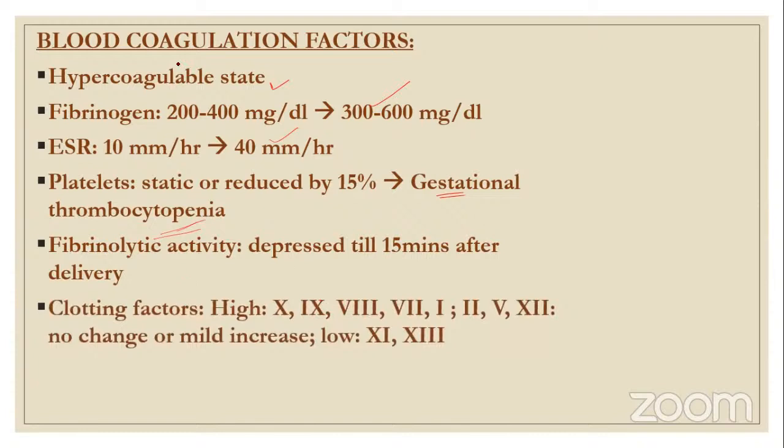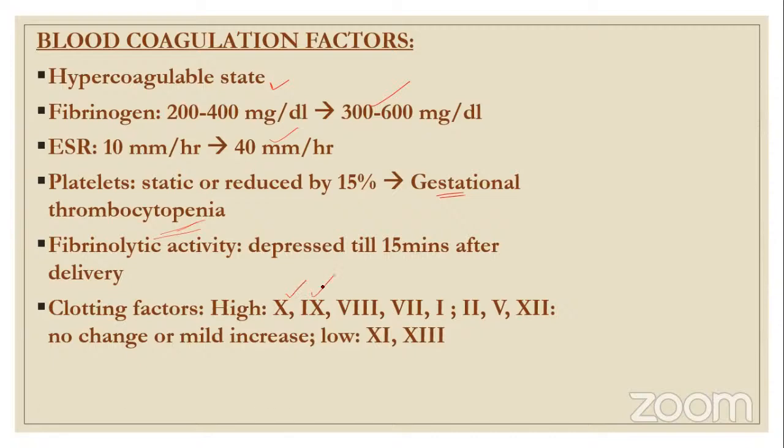And why is there a hypercoagulable state? Because there is severe bleeding that can occur, and to prevent the bleeding, the pregnant state is preparing so that there is no severe bleeding during the placental separation. So these are important. Which are the high clotting factors in pregnancy?